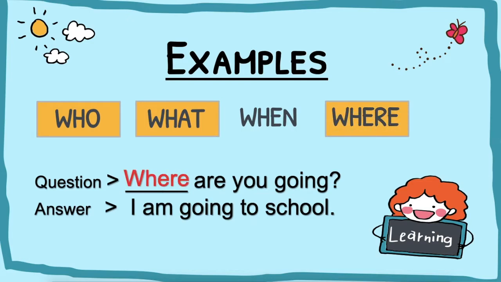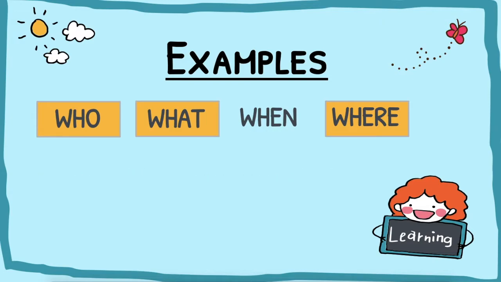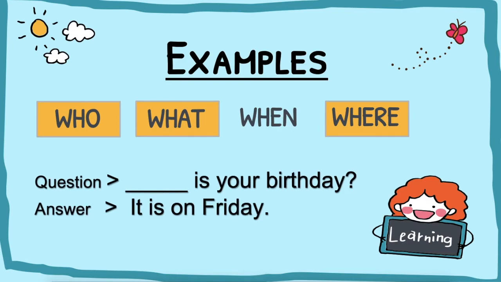Where are you going? I'm going to school. Next example. Blank is your birthday. It is on Friday. We are talking about a date, and so we are going to use when. When is your birthday? It is on Friday.